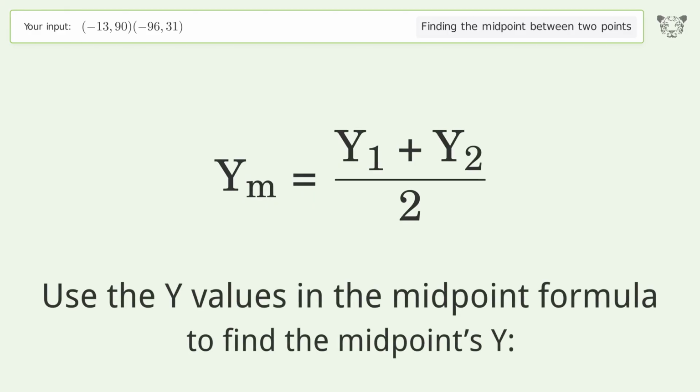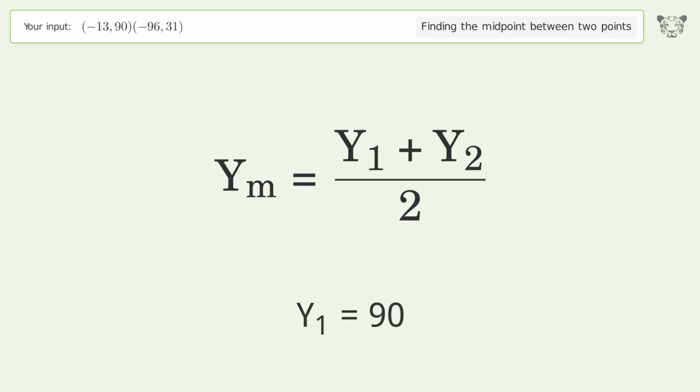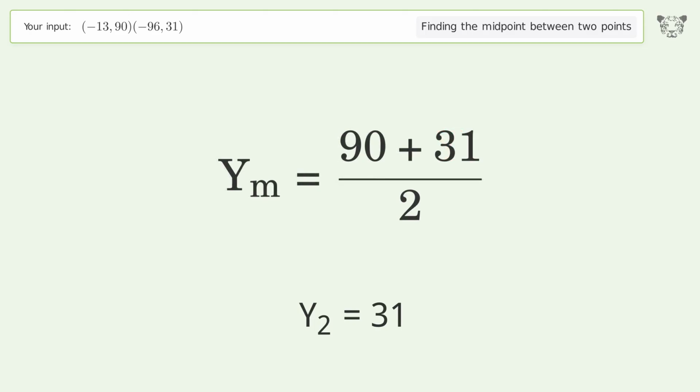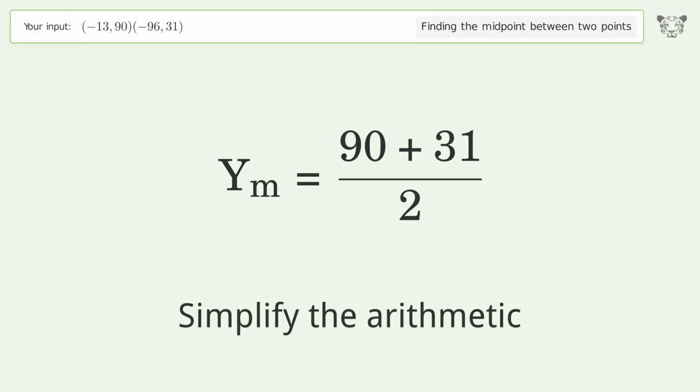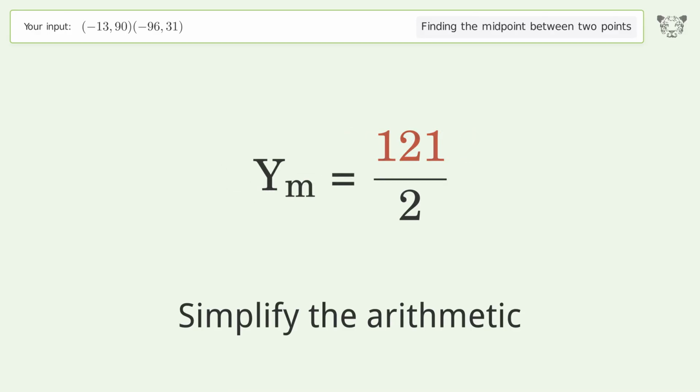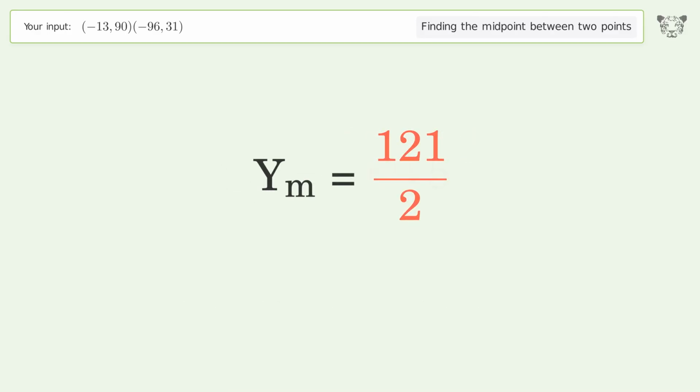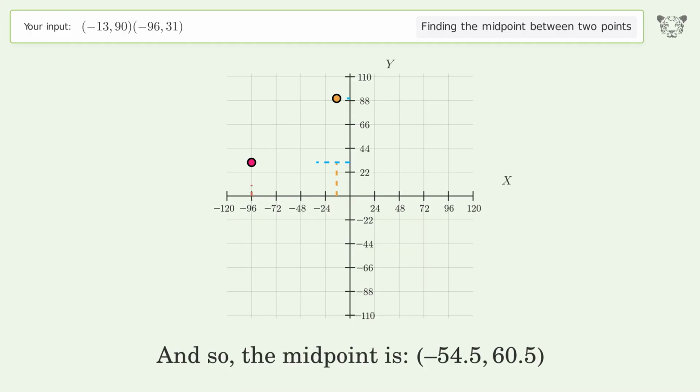Use the y values in the midpoint formula to find the midpoint's y. y1 equals 90. y2 equals 31. Simplify the arithmetic. And so, the midpoint is negative 54.5, 60.5.